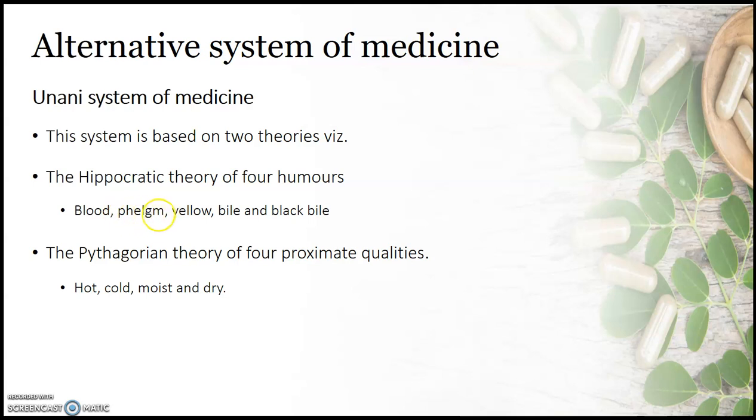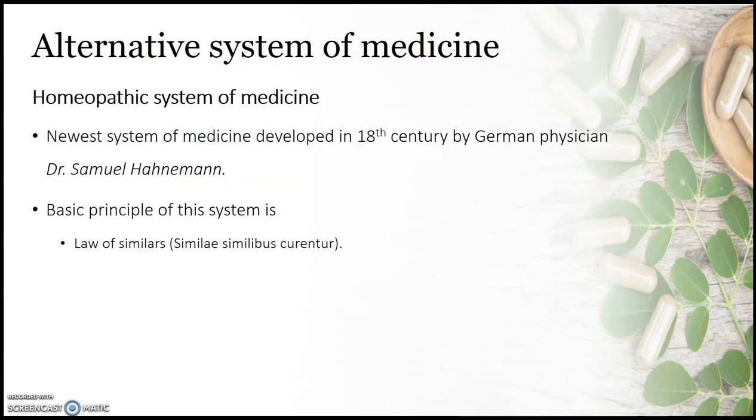When these four humors are present in a balanced condition, then the person remains undiseased. When there is an imbalance in either the proximate qualities, elements or humors, it results in the disease condition. And the last system of medicine we are going to discuss here is the homeopathic system of medicine.